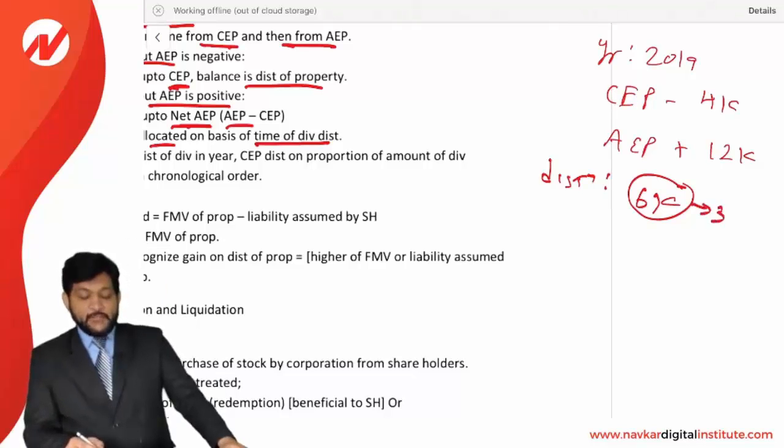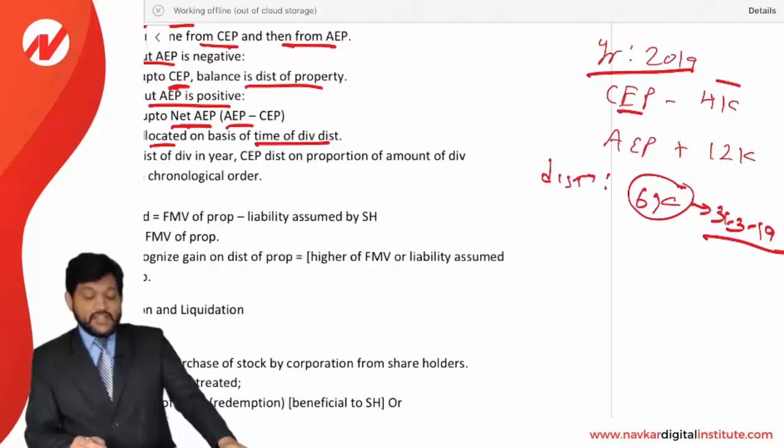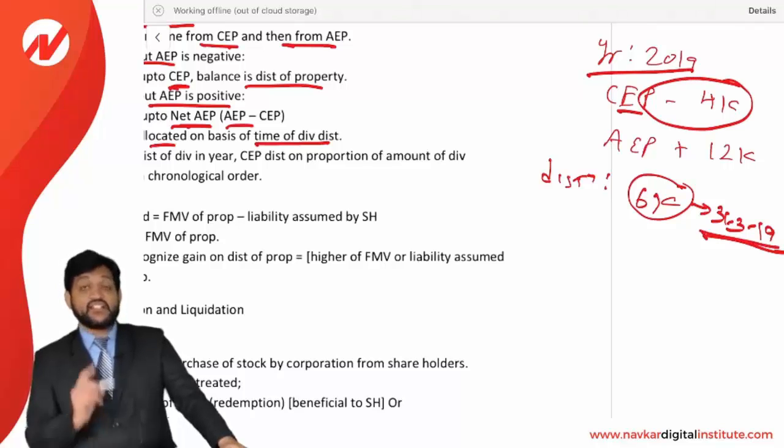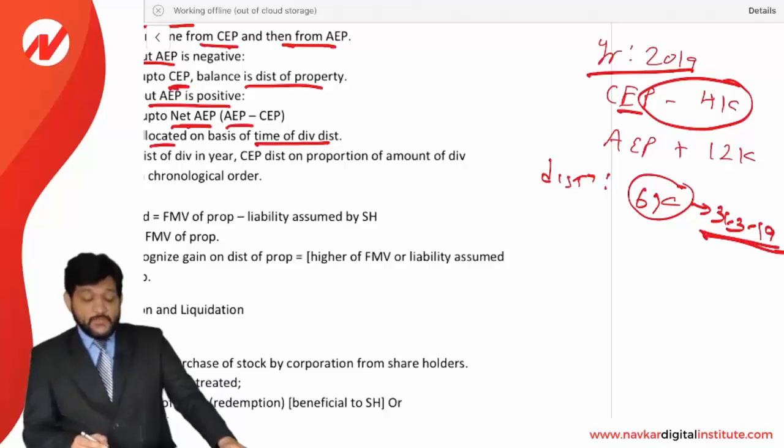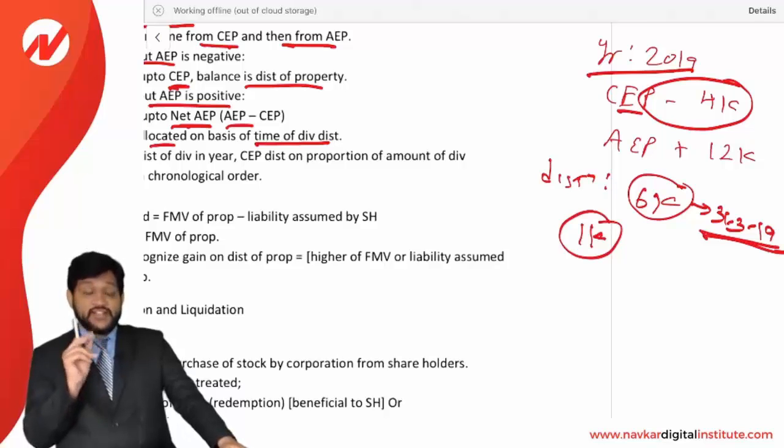The distribution is, let us say, made on 31st March 2019. Then for the year 2019, CEP is a negative 4,000. So we need to just consider up to 31st March 19. That is the first quarter. The first quarter CEP will be 1,000 negative if we consider as per the time of distribution. First 3 months, so it is a negative 1,000.